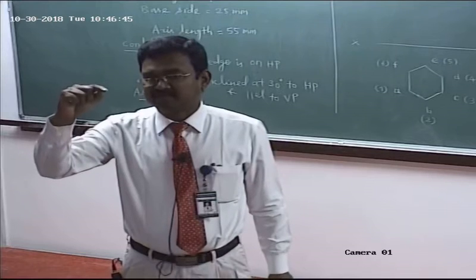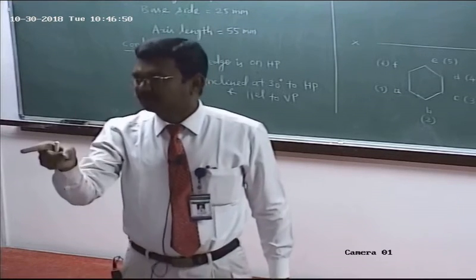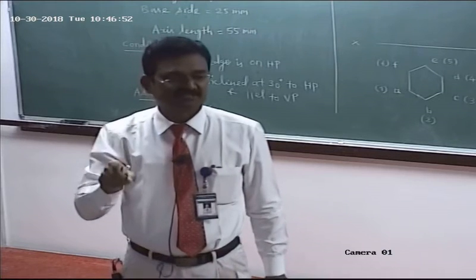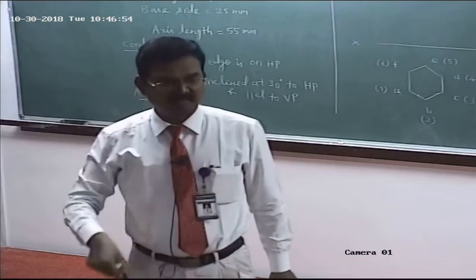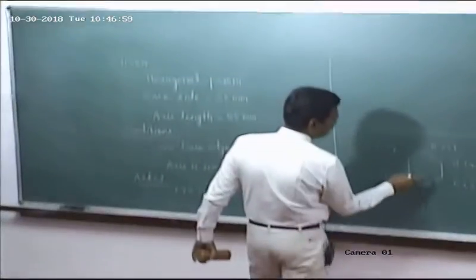The top end of the axis is visible, the bottom end of the axis is invisible. So the top view of the axis is a point. Am I right? The top view of the axis is a point. One end is visible, the other end is invisible. So where do I have to mark that point? Here.